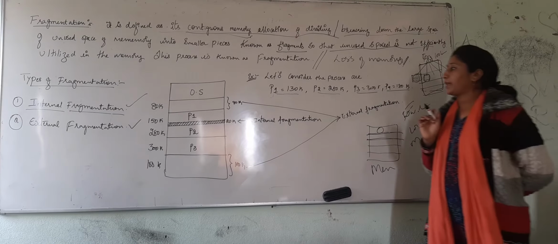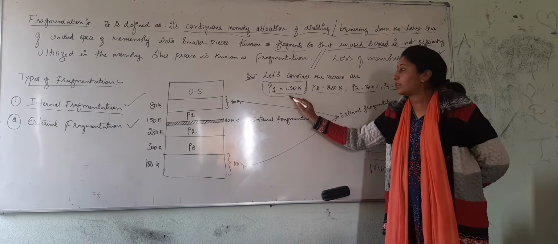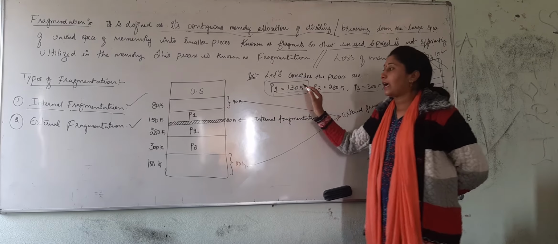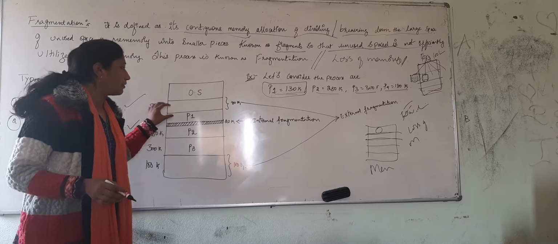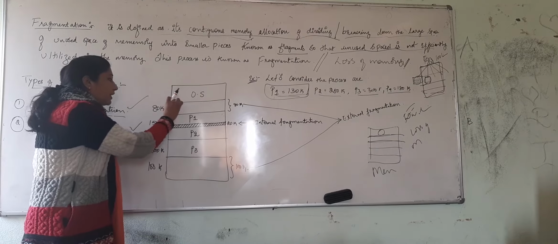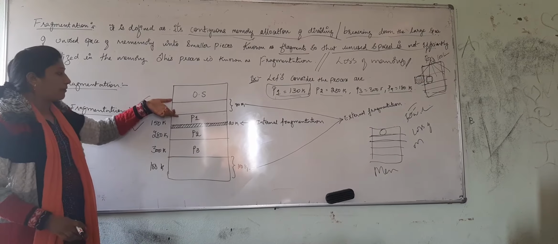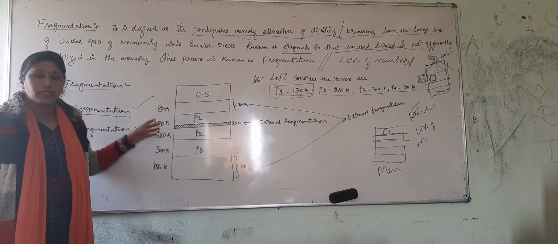What does this indicate? Our first process has a capacity of 130K, and in my user area, the partitioning of the memory is given with respective memory sizes.